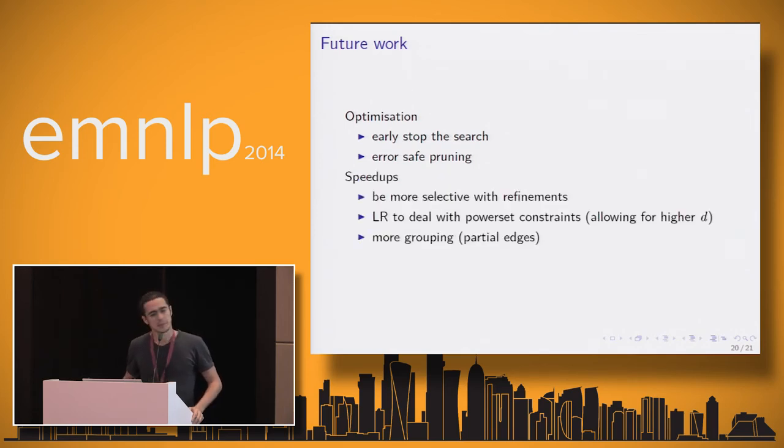And as for speed ups, there are a bunch of things we can do. We can be more selective with refinements. The strategy was to refine every node participating in the argmax. That's actually a very naive strategy. There must be only a few n-grams that are actually responsible for that derivation showing up as argmax in the upper bound. We can use Lagrangian relaxation to deal with the power set constraints in phrase-based MT, and that would allow for a higher distortion limit without really having to pay the price of having a much bigger automaton to start with. And we can also do more grouping.